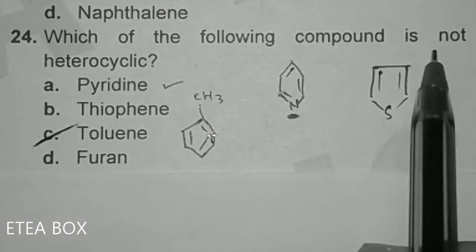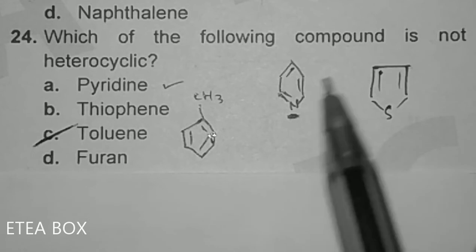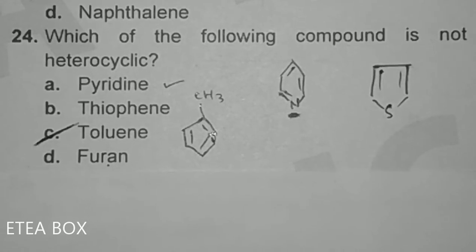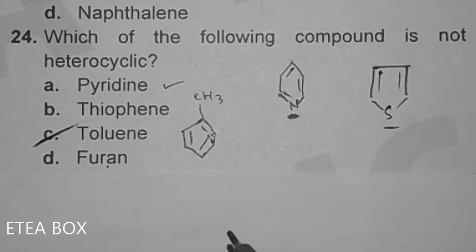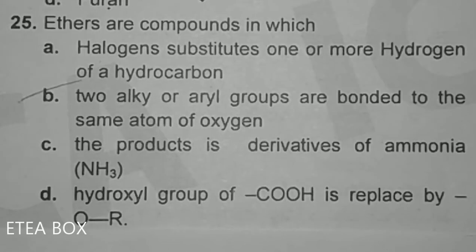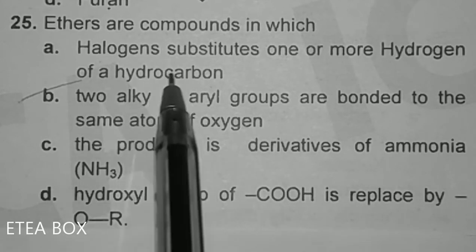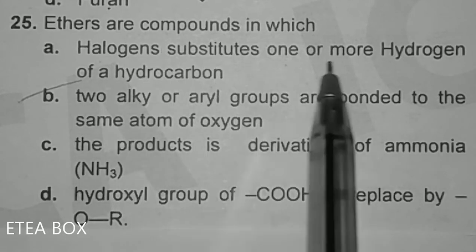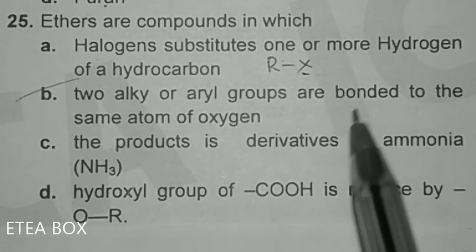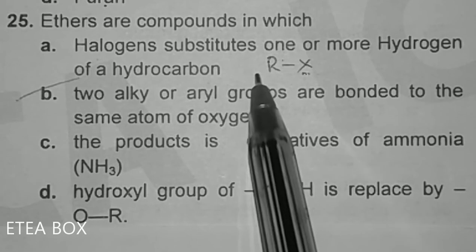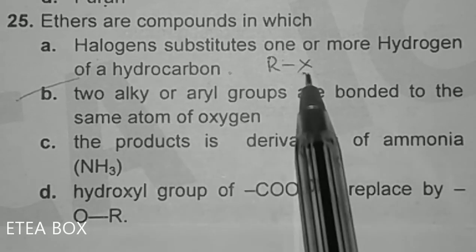Which of the following compounds is not heterocyclic? Toluene. Look at the furan. In furan, instead of sulfur, oxygen is present, so furan is also heterocyclic. Ethers are compounds in which, option A, a halogen substitutes one or more hydrogens of a hydrocarbon, like this. This one is a halogen, so option A is not an ether. This is an alkyl halide.